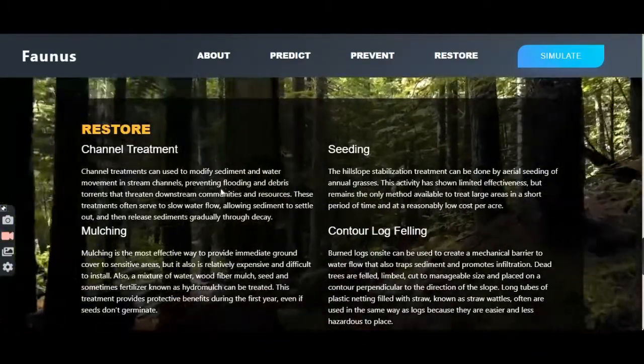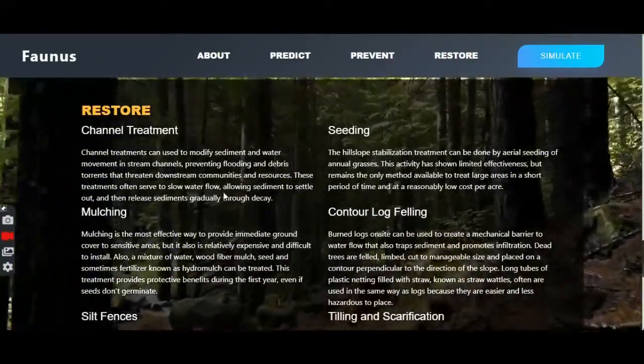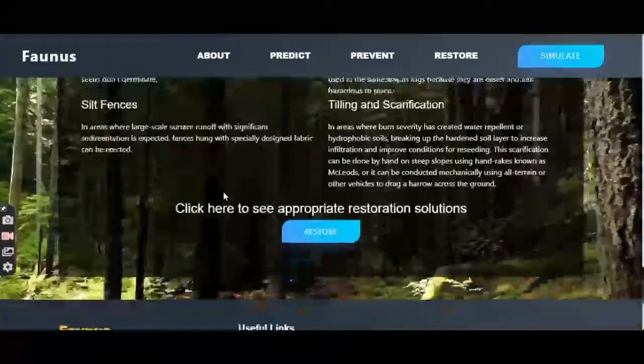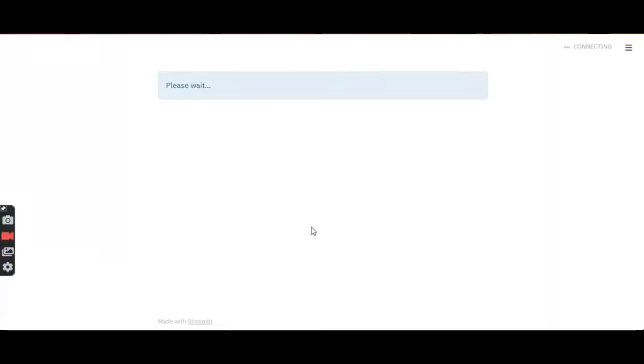So after seeing the simulation, now we come into the restoration part where we have provided you with various methods by which you can restore the land that is lost due to the forest fires. Now to make it more personalized, we have developed a web app to help you upload the picture of the soil that you are concerned with, and we would provide you solutions that are specific to that.